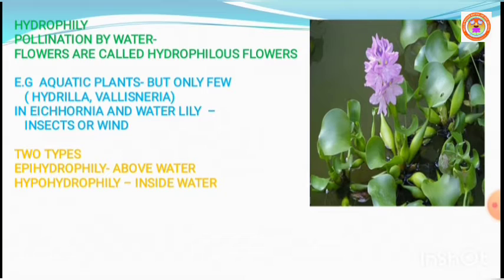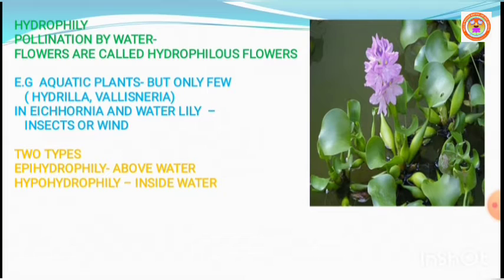For example, plants like Vallisneria and Hydrilla are effectively pollinated by water. Vallisneria is a completely submerged plant. Hydrilla is also a submerged plant. They are always under the water.